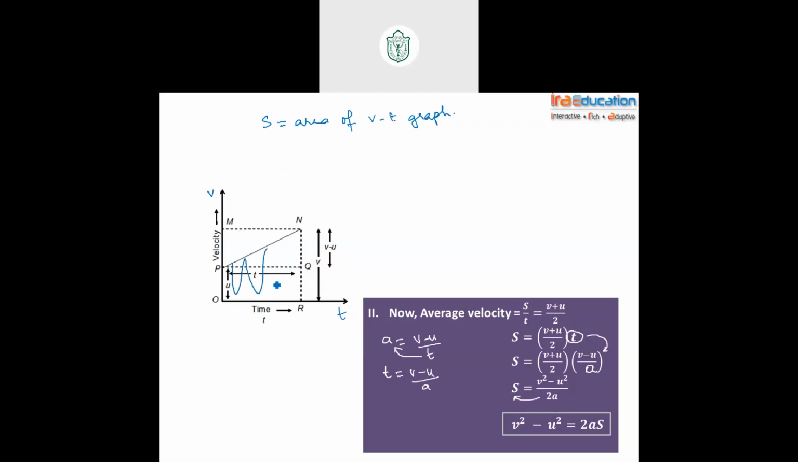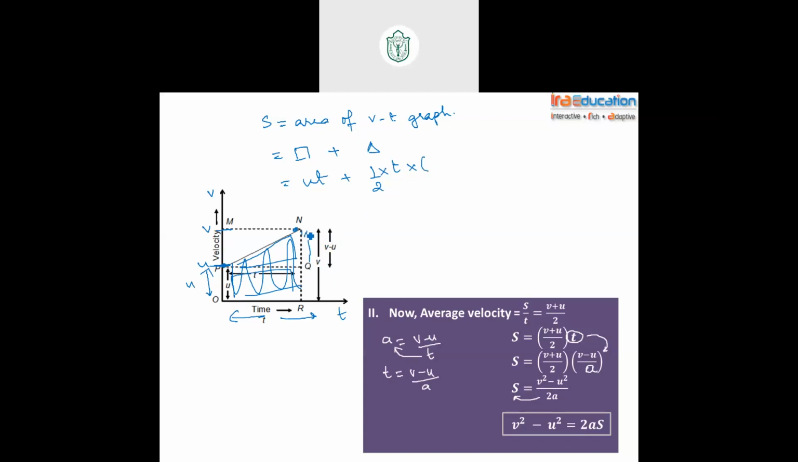What is the area? It comprises one triangle and one rectangle. So I'm going to write rectangle area plus triangle area. Rectangle area is length into breadth. So u is the breadth. See guys, this is the point where initial velocity is going up to here. This is final velocity. So u into t plus half into base into height. Half into base is time, into height is v minus u.